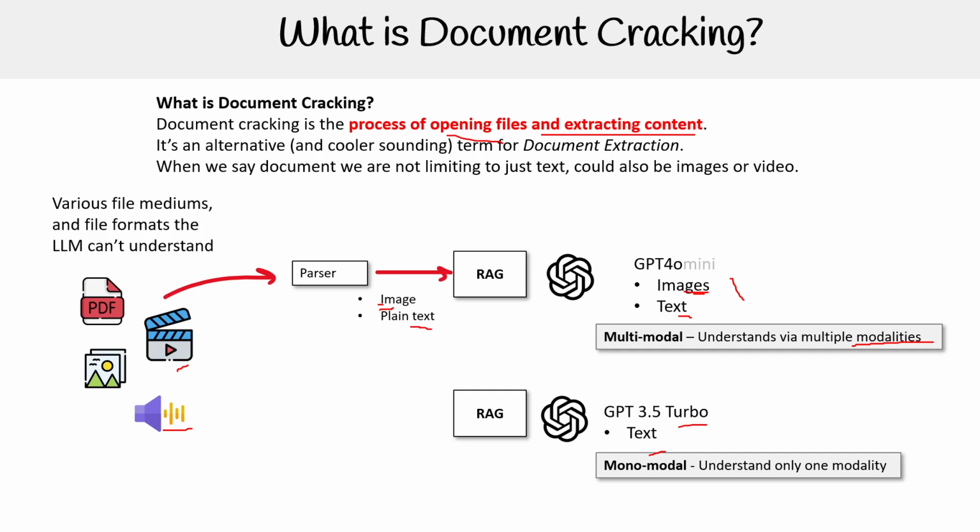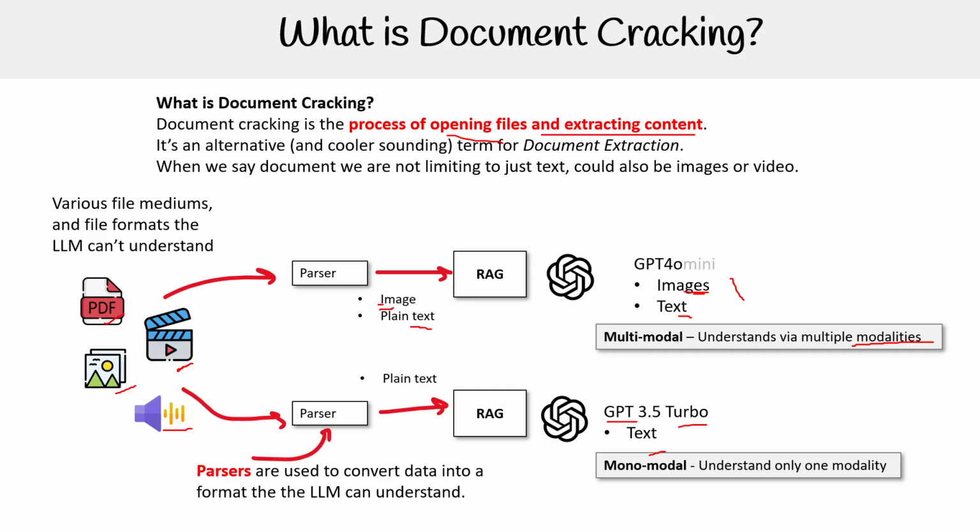If we look down below to our monomodal friend here, all it understands is plain text. So if it's a PDF, we open up the PDF and we extract out its text. If it's a video, this could be transcriptions, right? It could be extracting out all the spoken text or the captioning. If it's an image, I'm not sure. If it's audio, we described it there before. But the point is that it's turning into raw plain text data that will get interpreted by the LLM.